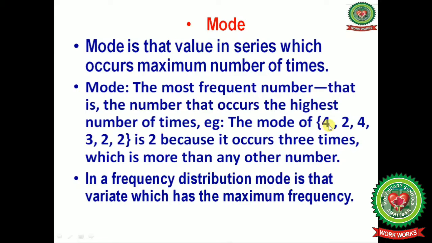For example, in this you can see 4 repeated twice, 2 repeated thrice, and 3 is a single number. Now 2 is the mode because it occurs 3 times. In a frequency distribution, mode is that variate which has the maximum frequency.